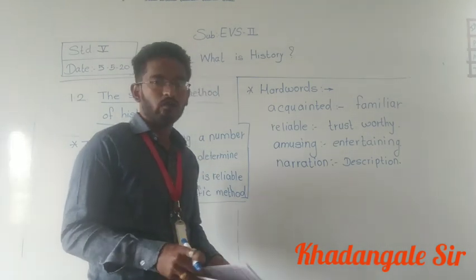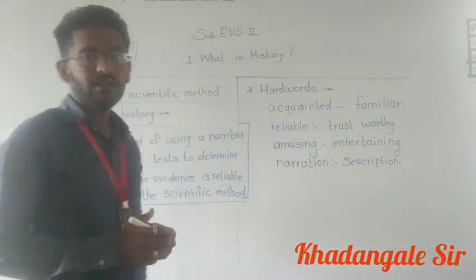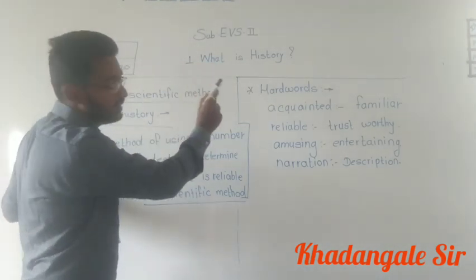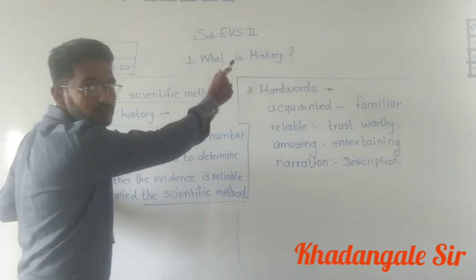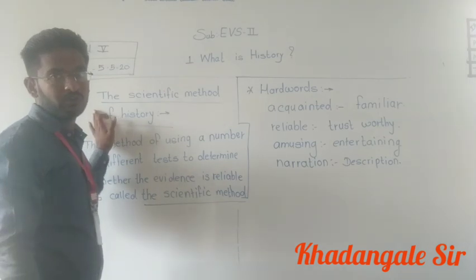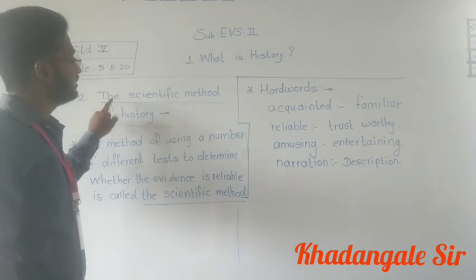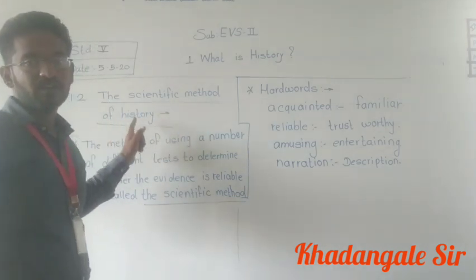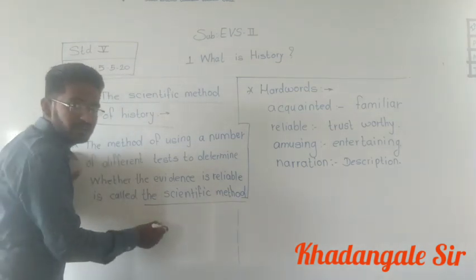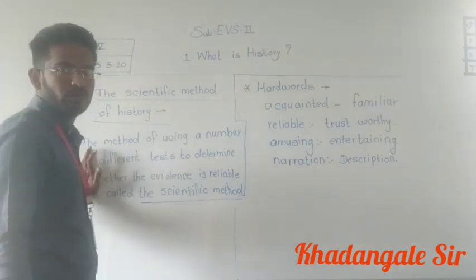Okay? See what we have learned today, we will revise it once again, within 2 minutes. Yesterday we started the chapter, What is History. From that, point number 1 we have learned. Now 1.2. Today which point have we started? 1.2. What is the point's name? The scientific method of history. So what is the scientific method? What is called the scientific method? See, understood? Did all of you understand the definition?